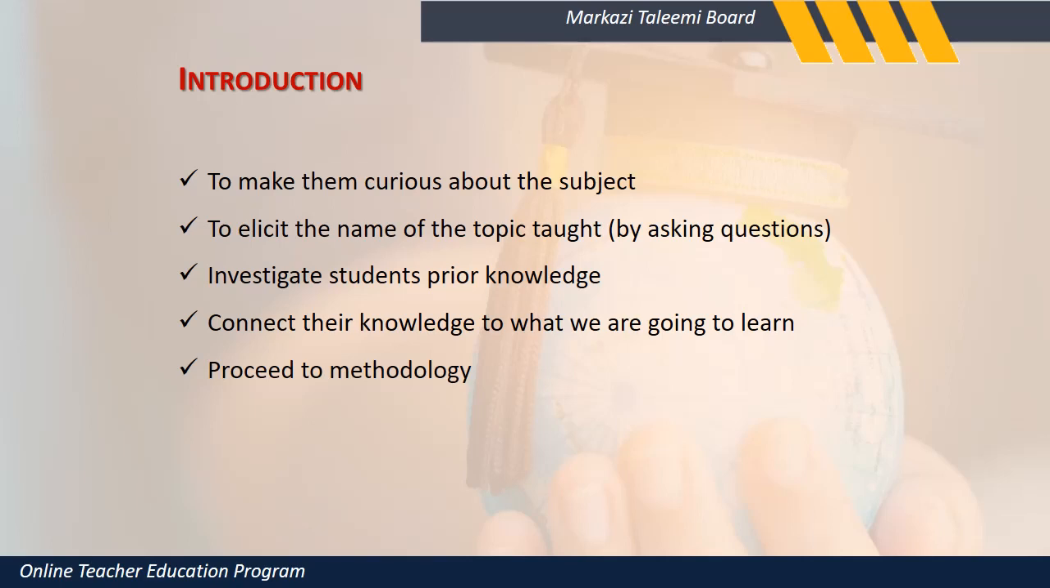Investigate students' prior knowledge. You remember last week I shared a story. What happened in the story? Some lady was in a car or in an auto rickshaw, right? Then the lady in the auto rickshaw left her money bag. Later on, the auto rickshaw driver saw the bag. He took the bag back to where did he take it? Ma'am, he took the bag to a police station and gave it to a police officer.